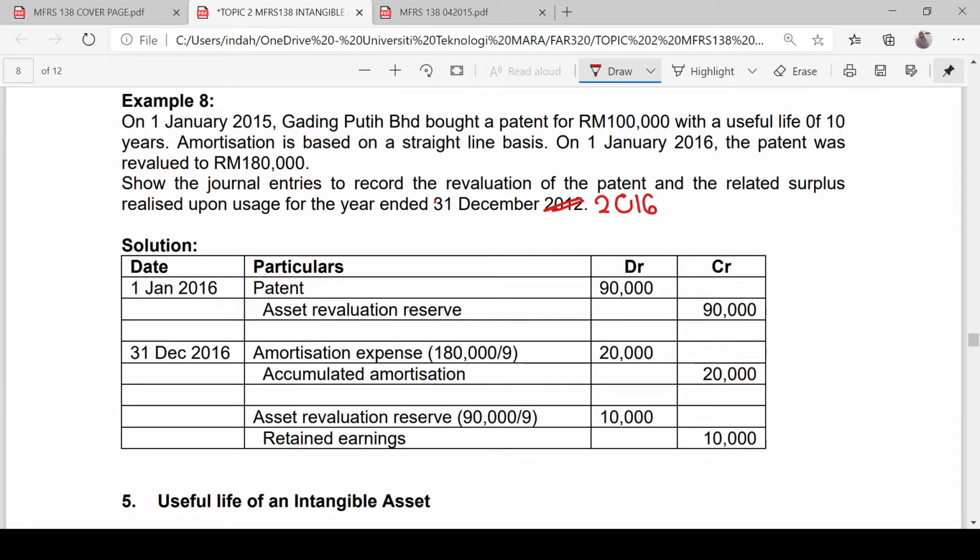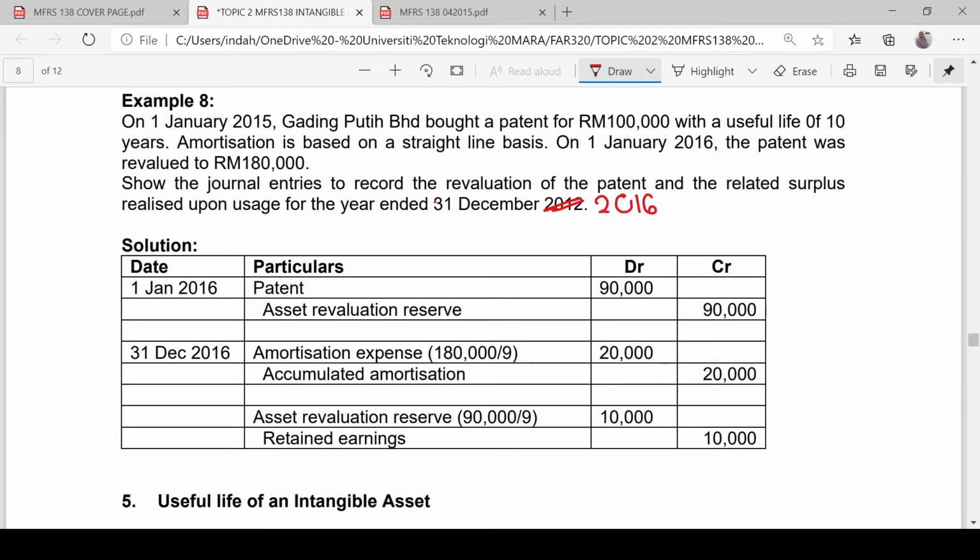Okay, so before we prepare the journal entry, let's discuss the question first. Can we recognize the patent as an intangible asset? Yes, the patent can be capitalized as an intangible asset because it meets the recognition criteria. The patent is identifiable, controllable, and it is probable that future economic benefit will flow to the entity, and the cost of 100,000 can be measured reliably.